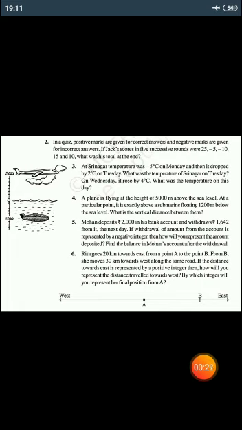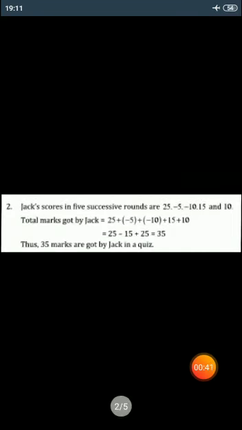If Jack's scores in 5 successive rounds were 25, minus 5, minus 10, 15 and 10, what was his total at the end? Solution. Jack's scores in 5 successive rounds are 25, minus 5, minus 10, 15 and 10. We have to find the total marks, that's why we are adding all the marks: 25 plus (minus 5) plus (minus 10) plus 15 plus 10.